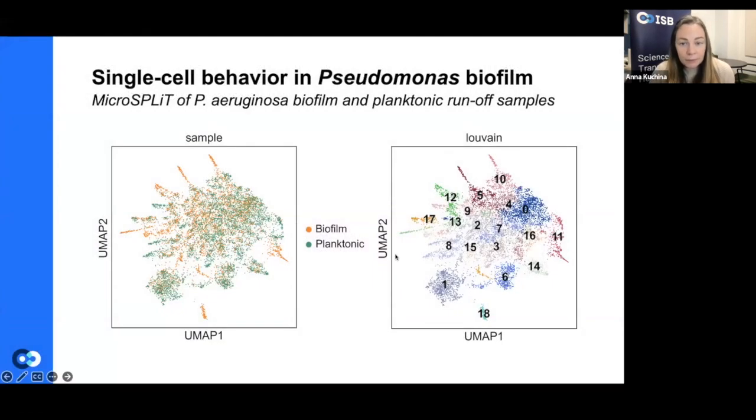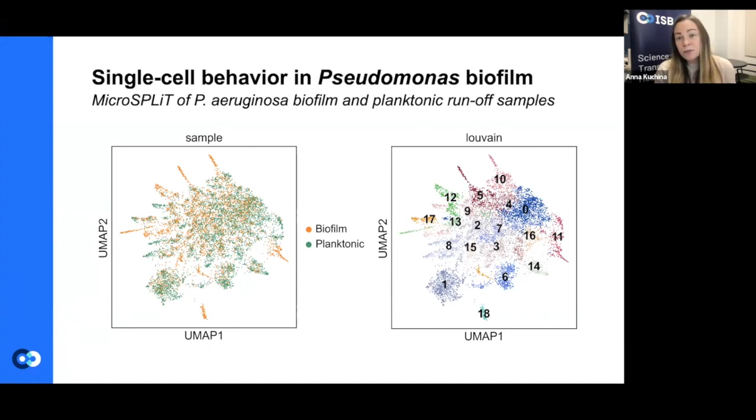And we do have some very preliminary data on the Pseudomonas biofilms, where we used our technology on both the biofilm cells as well as the planktonic runoff samples. And we do see it does form lots of different clusters. And these clusters have different gene expression profiles. We're only starting to delve deeper and to learn what all those different cells within each cluster are doing. And so I think there's lots of promise here.